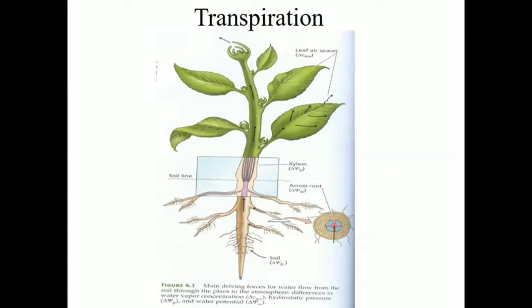Due to the loss of water, the tension created in the leaf xylem is transmitted toward the root. Then through the root there is absorption of water, where the xylem tissue is present.